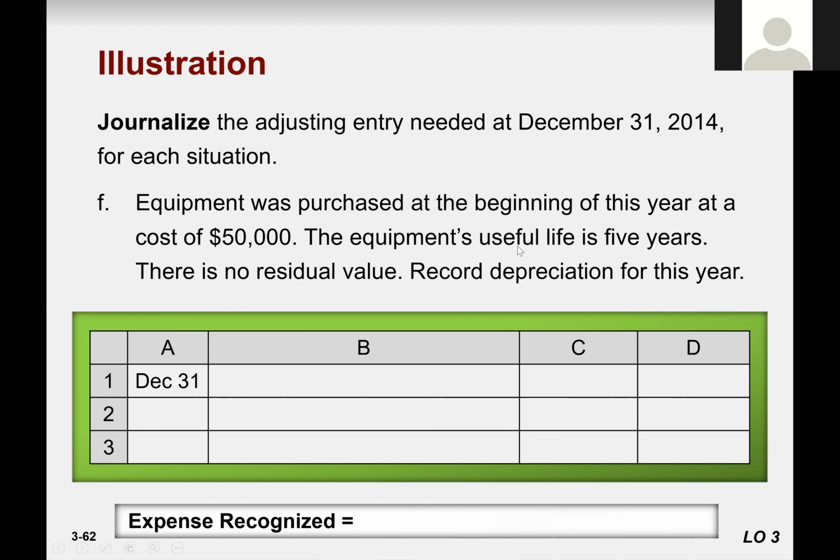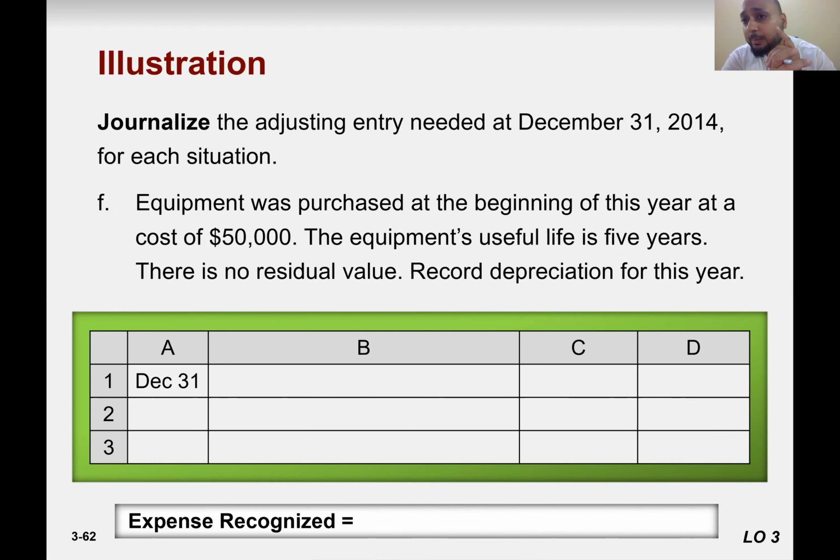Okay, if you understand that one, then we have the depreciation problem here as well. So now let's talk about this. Equipment was purchased at the beginning of the year at a cost of 50,000. The equipment's useful life is 5 years. There is no residual value. It means after 5 years, the value of that equipment is 0. You can just trash it, throw it, that's it.